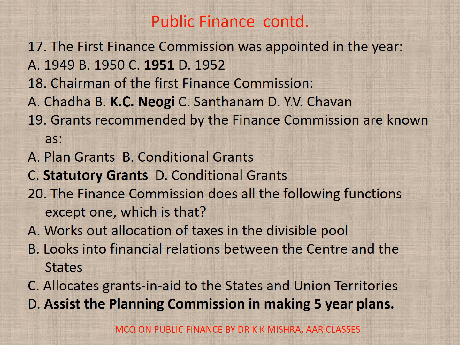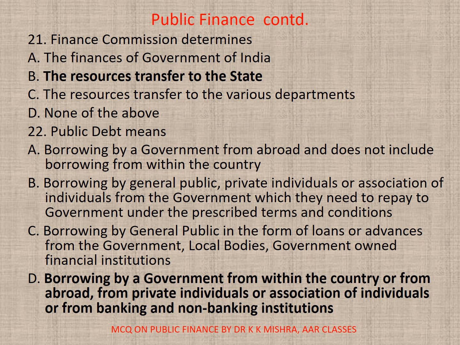20. The Finance Commission does all the following functions except one. Which is that? Here correct option is D. Assist the Planning Commission in making 5-year plans. 21. Finance Commission determines, here correct option is B, the resources transferred to the state. 22. Public debt means, here correct option is D, borrowing by a government from within the country or from abroad, from private individuals or association of individuals or from banking and non-banking institutions.